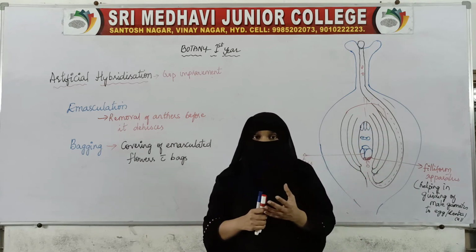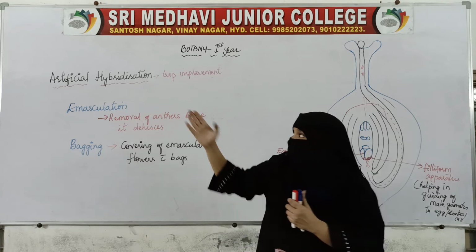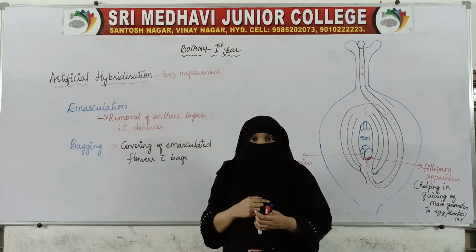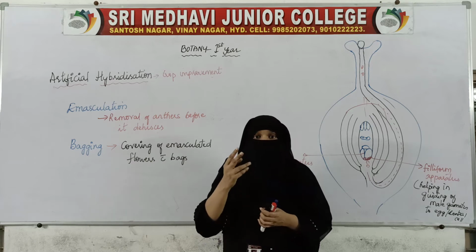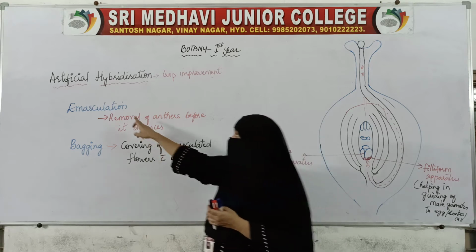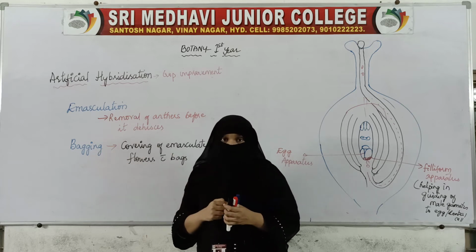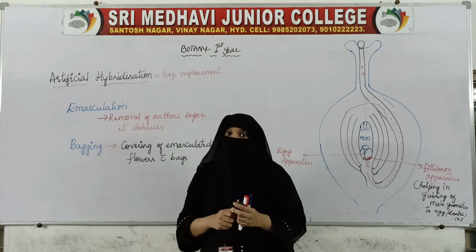So the plant breeders will apply this technique of artificial hybridization. In artificial hybridization, they use two techniques. One is the emasculation technique and the second is the bagging technique.